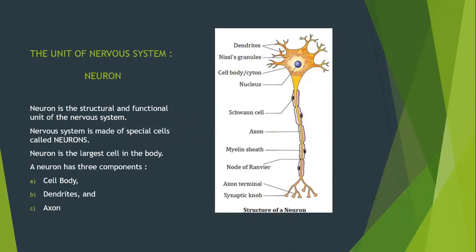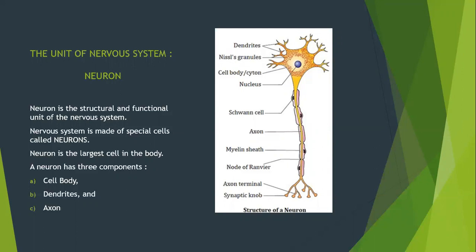Neurons contain the same basic parts as any other animal cell, but their structure is specially adapted to be able to carry messages over large distances in the body quickly. The neurons carry messages in the form of electrical signals called electrical impulses or nerve impulses.